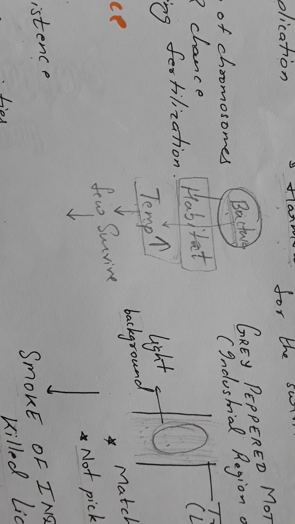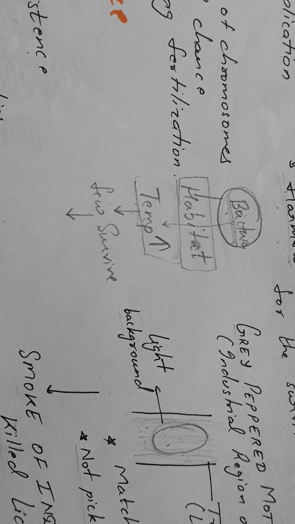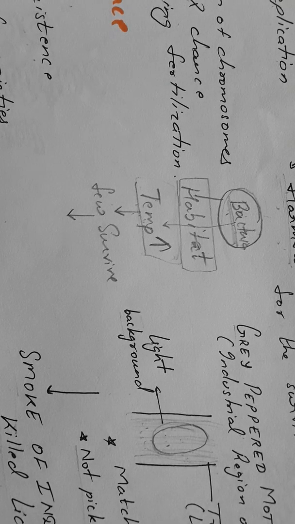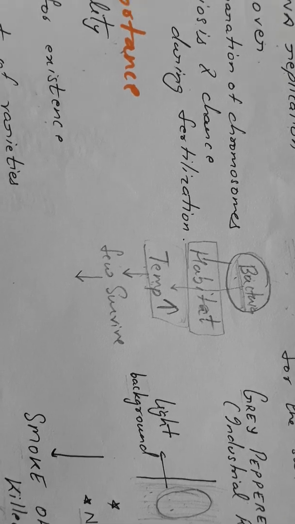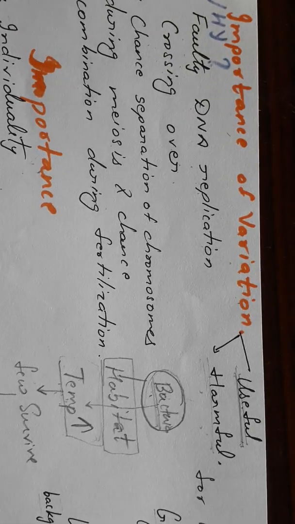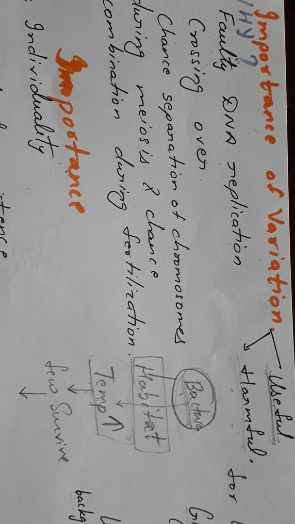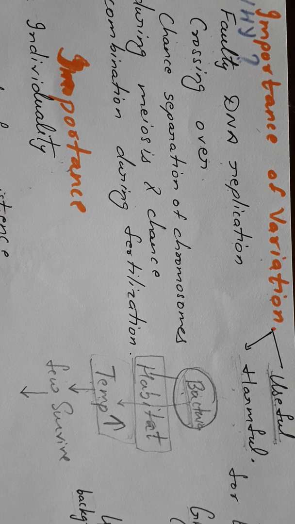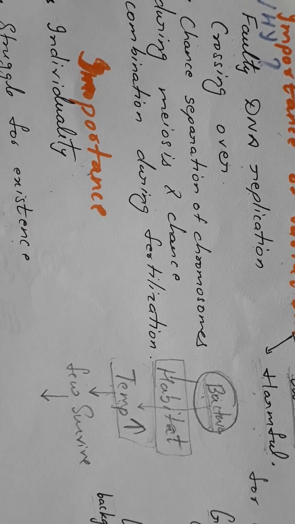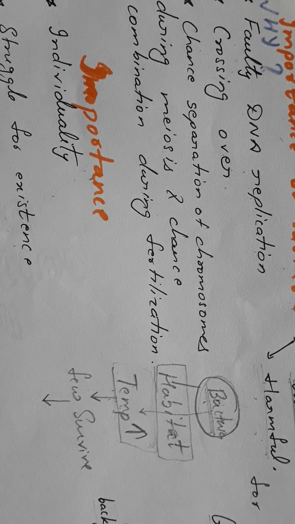So variations lead to the survival of the species in adverse conditions, and they lead to evolution too. This is the introduction of reproduction, which is essential for the continuity of life, and which leads to variations that are required for the survival or existence of living organisms.